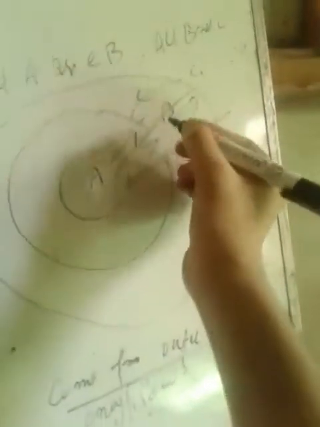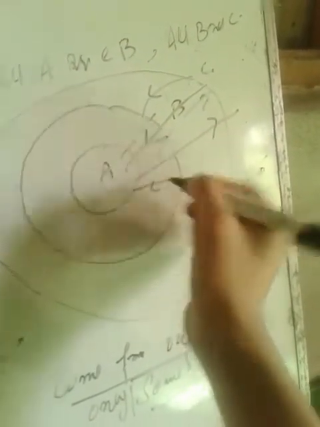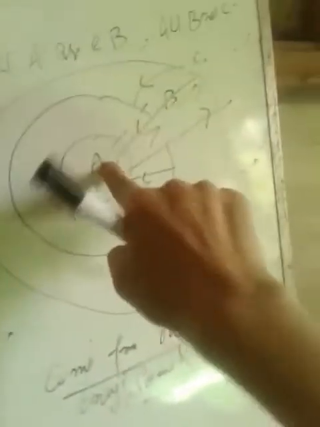Some B or A, again have a look. Some B or A, from B to A, outer to inner, from B to A, outer to inner. This is also true. Hope you will get it.